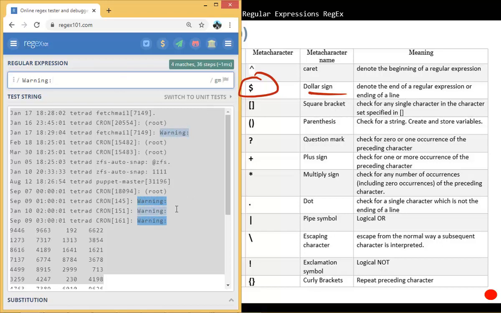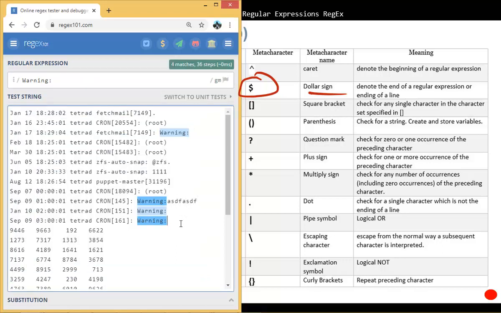But for example, say that in this one I do write something, and in this one I write something. I don't want to match the word warning in the middle. I want to match the warning that ends with the word warning. And in that case, I'll put the $ sign. So here I'll put a $ sign, and that's just going to find anything that ends with the word warning, not if the warning word appears in the middle somewhere. For that case, I will put a $ sign to match those.